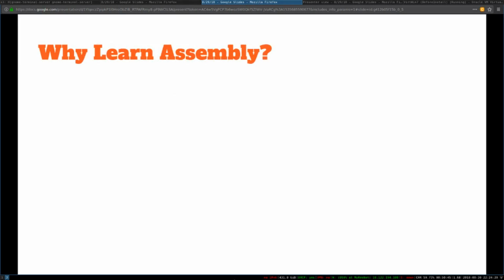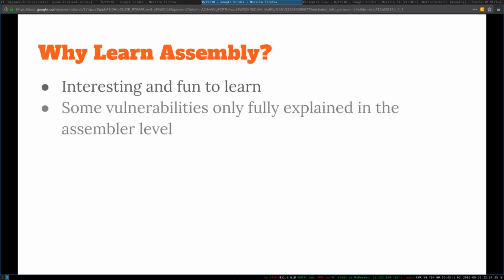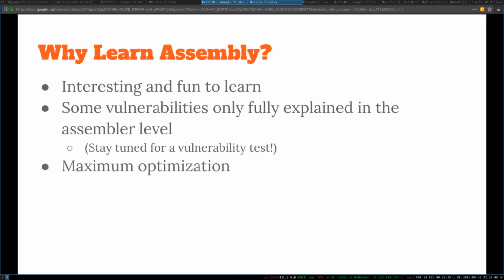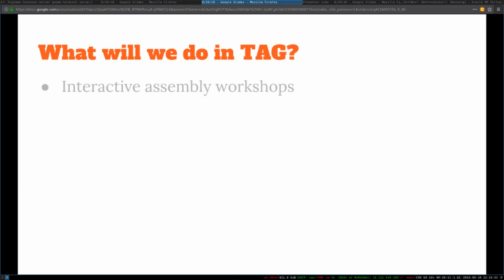So why would we want to learn assembly? It's interesting and fun to learn. Sometimes there are vulnerabilities that you could not understand at the high level, but you would be able to fully understand at the assembler level. Later on, I will show you such a vulnerability. And in assembly, we can optimize more freely. Unlike high-level languages, in assembly, whatever code you write is what will be present. No more, no less, pretty much.